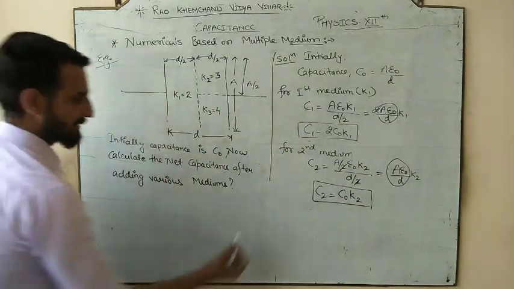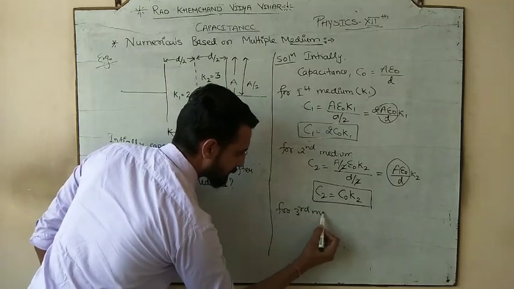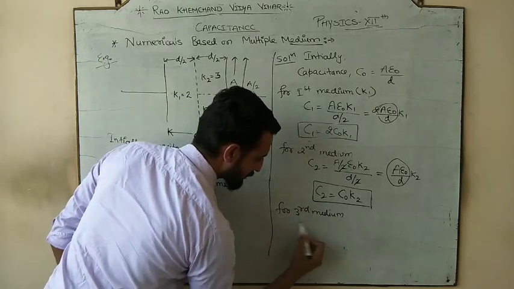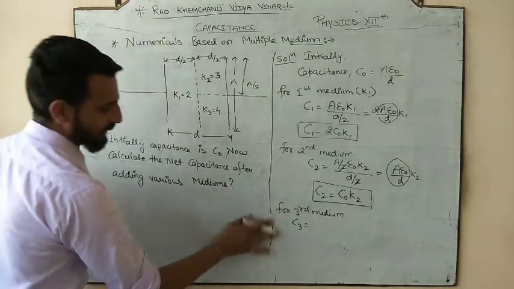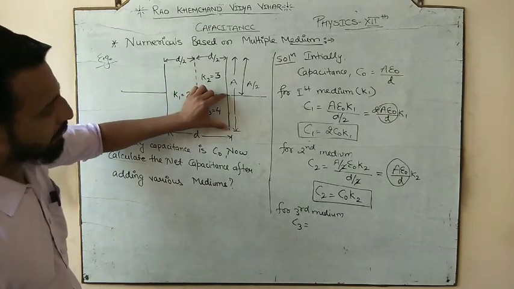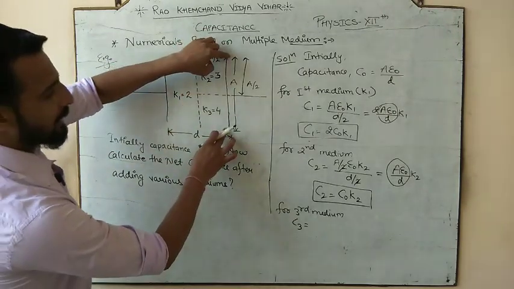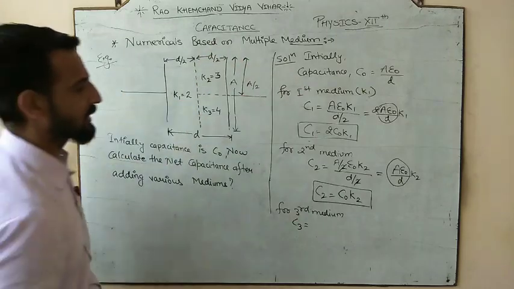Clear? In a similar manner for the third medium, what is C3? For C3, first of all, let's talk about the area. So the third is covering that much area. The total area was A. K2 covers A by 2. So how much area is left on the downward side?